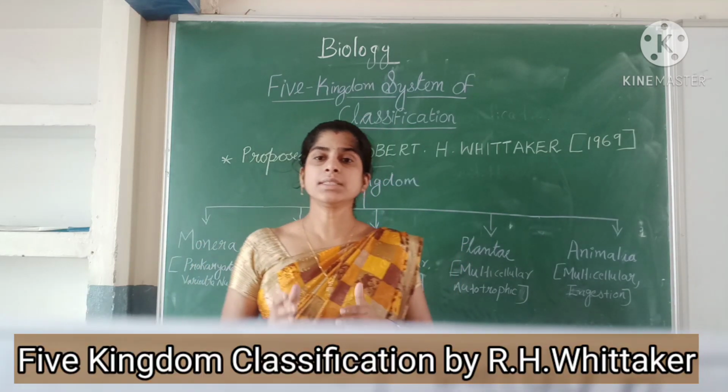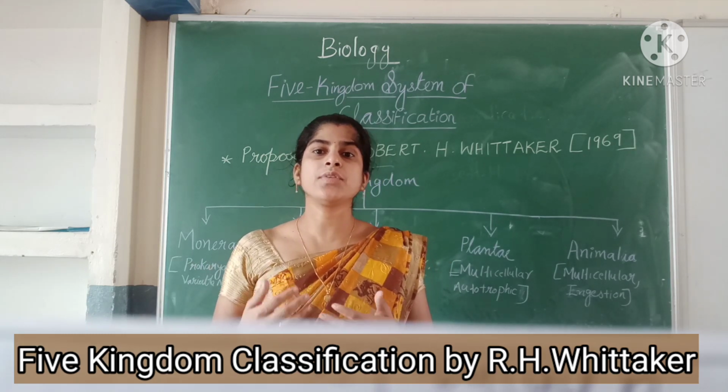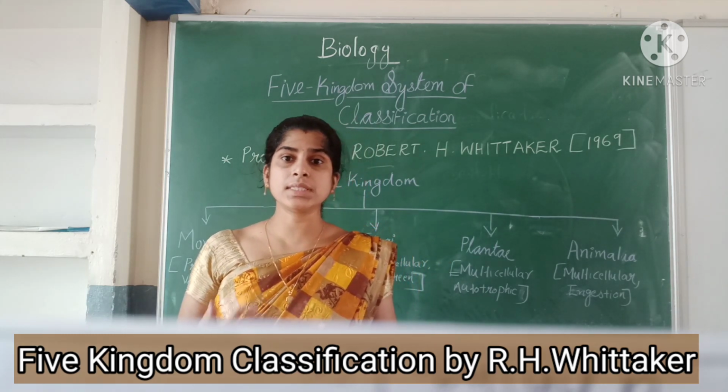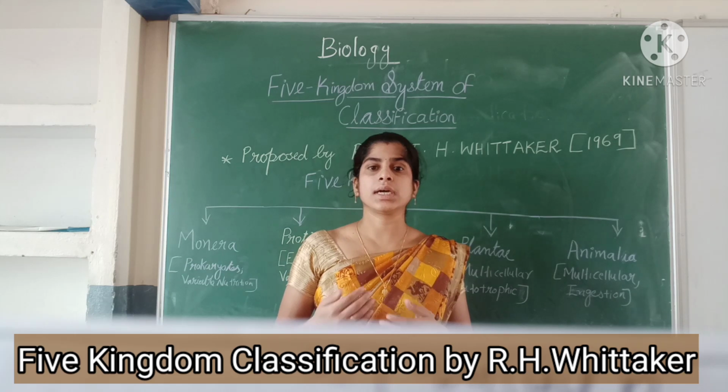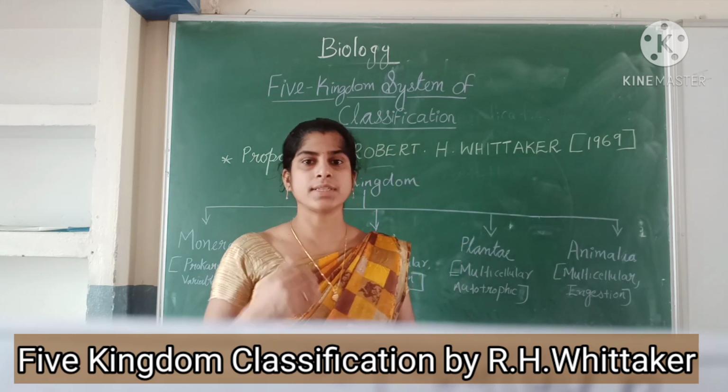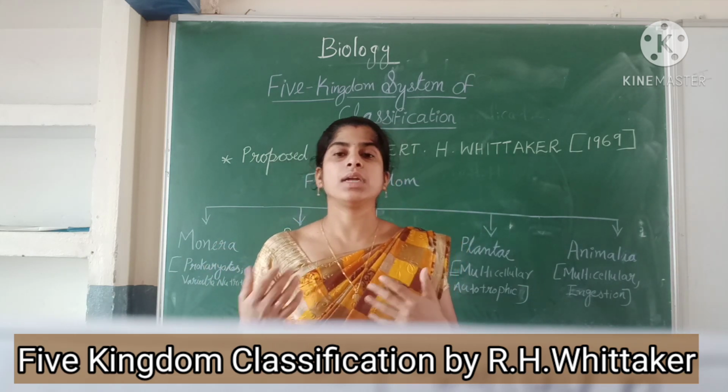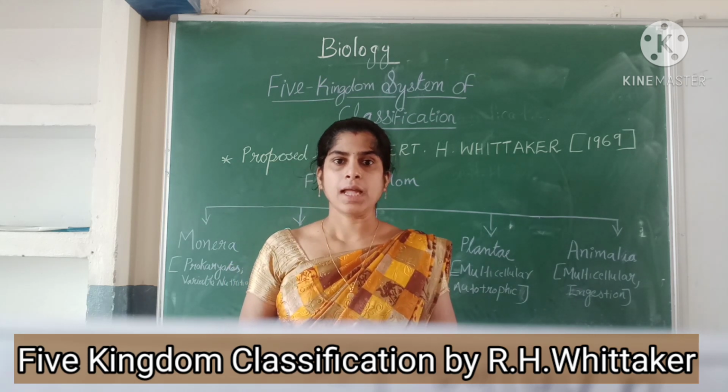The five kingdom classification that we see today was not the initial result of the classification of living organisms.